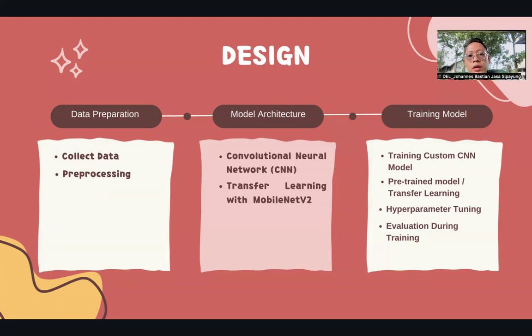After I design the model architecture, I will design the training of the model. In training, I will first train a custom CNN model. Then after training the custom CNN model, I will train a pre-trained model using transfer learning. Then after training the transfer learning model, I will do hyperparameter tuning, so that the model does not overfit. And last in the training stage, I will do evaluation during training.